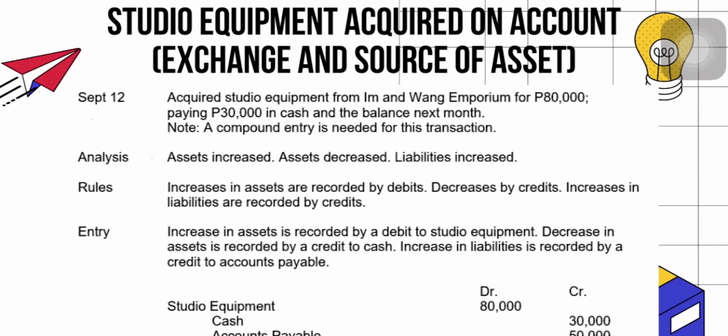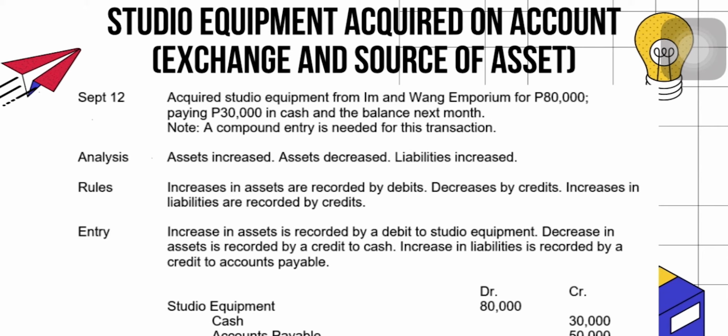It increases through the acquisition of equipment, which means there is an additional asset. It decreases because of the partial payment of 30,000 pesos cash, which is a deduction from asset. It is noted that the balance amounting 50,000 pesos is to be paid next month. This only means that on this date, September 12, the owner has a liability of 50,000 pesos.